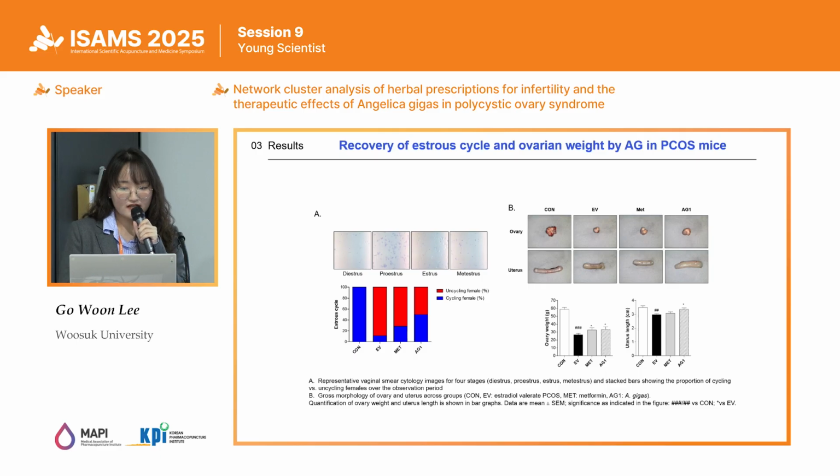PCOS induction led to a fixed estrus stage, but in the groups treated with metformin and Angelica Gigas, cycle recovery was observed compared to the EV group. In PCOS, also the uterus and ovaries were reduced in size, but treatment with Angelica Gigas significantly increased their size.